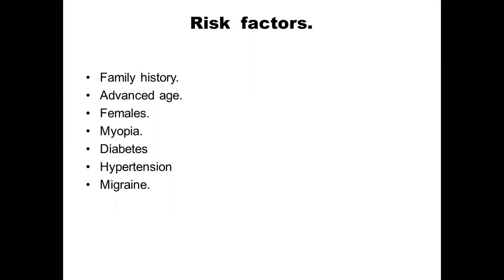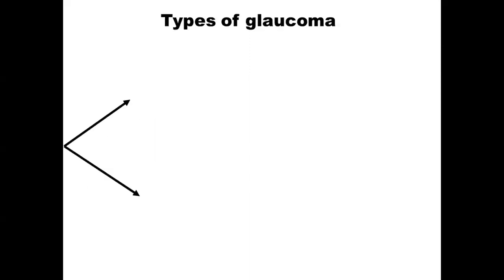So the risk factors of glaucoma are family history, advanced age, females, the presence of myopia and other systemic diseases like diabetes, hypertension, migraine. The types of glaucoma can be either primary glaucoma, where it is mostly idiopathic, there is no cause that is really known. Then you have secondary glaucoma, which is secondary to some ocular disease or systemic diseases. The ocular diseases can be trauma or some tumors of the eye, and systemic diseases can be hypertension, or it can also be because of some drugs like steroids.